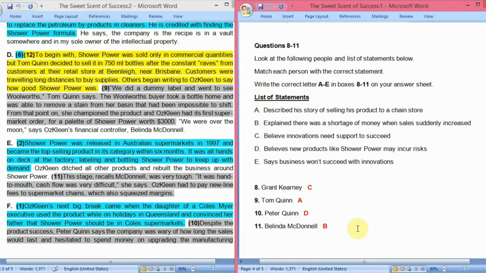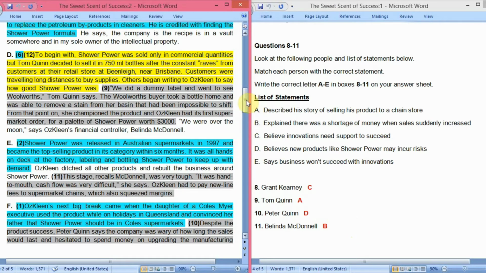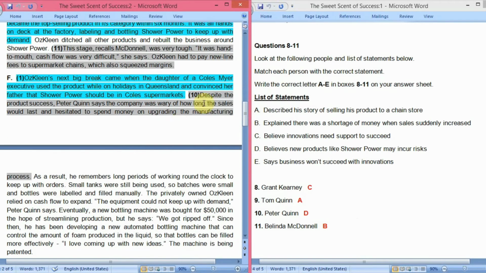Now the 10th question, Peter Quinn, answer is D. Which means that Peter Quinn believes new products like shower power may incur risks. So when there are new products like shower power, almost every time risks are involved, this Peter Quinn believes. So let's see where it is written. In F paragraph, third line: despite the product success, Peter Quinn says the company was wary of how long the sales would last. So wary means cautious, or you can say careful. So the company knew that there were risks involved, because they did not know how long the sales would last.